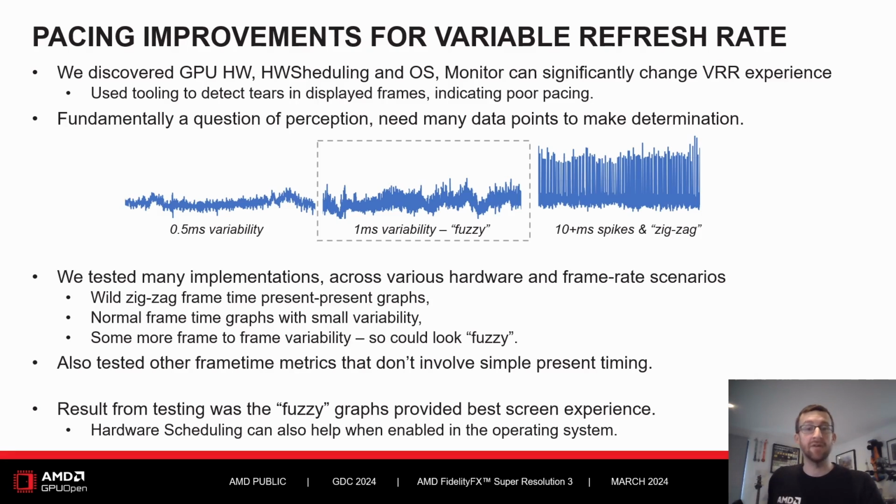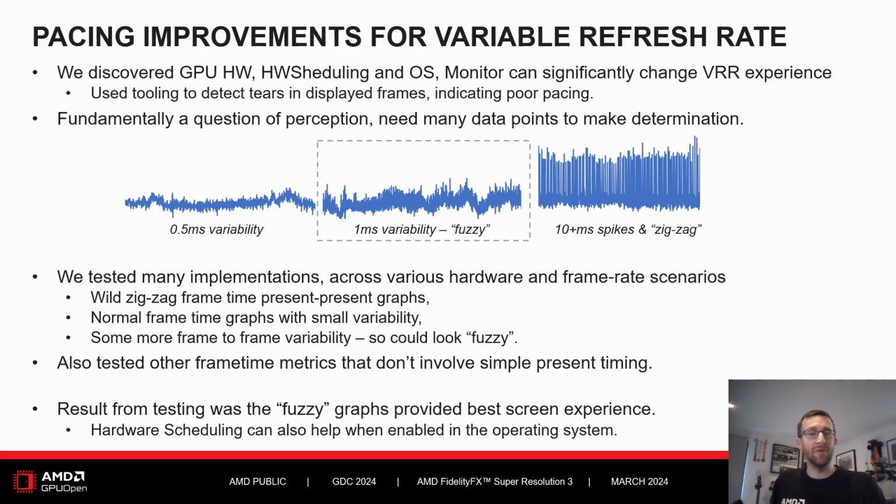Our testing included implementations producing frame time graphs like what you can see here. Some looked like a normal, non-generated frame time graph, some had wild frame time spikes, but the ones which stood out, and actually the ones that we ended up shipping on GPU Open, looked fuzzy.